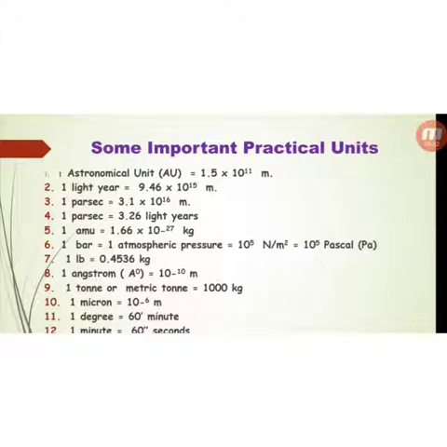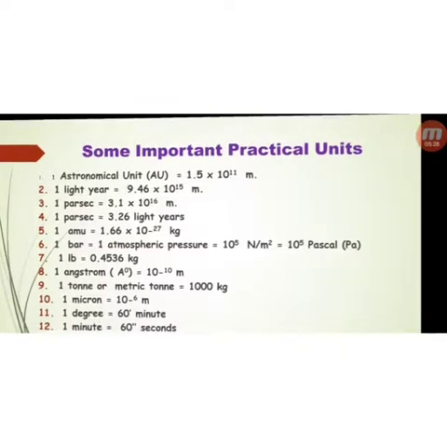There are various other physical quantities which have these practical units.